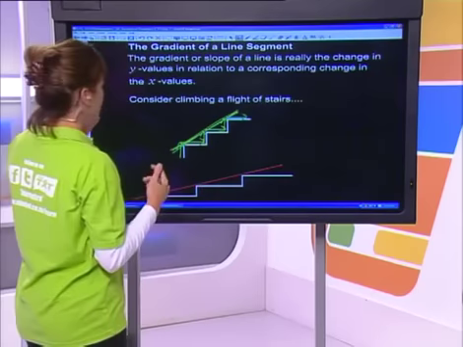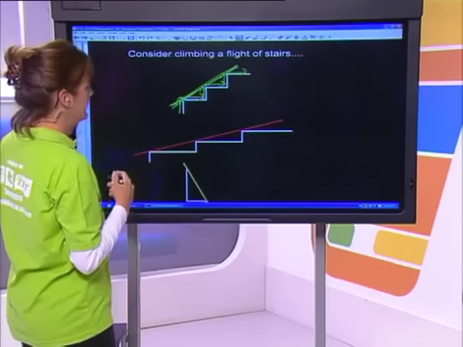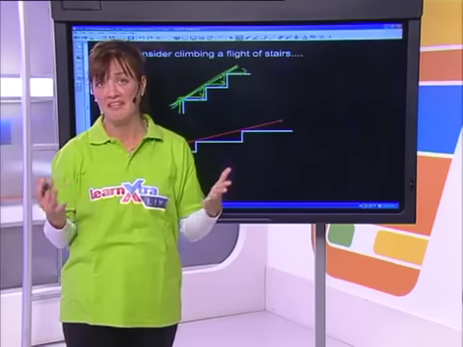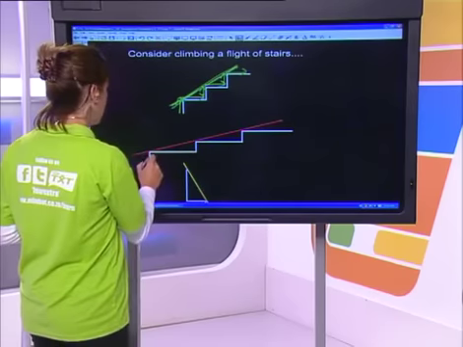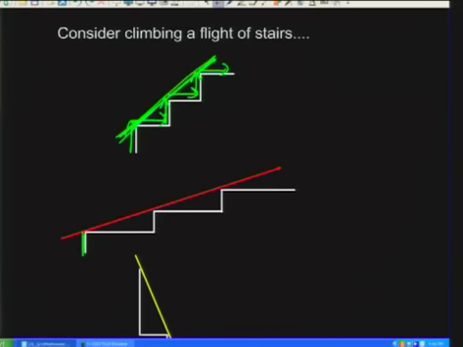What about if I had a flatter, less steep looking staircase? In this case, what I would do is take a shorter step up and a longer step across. However, it would be followed by the same thing, a shorter step up and a longer step across, and so on. And that type of inclination would give us a different type of gradient. It would give us one that's less steep.